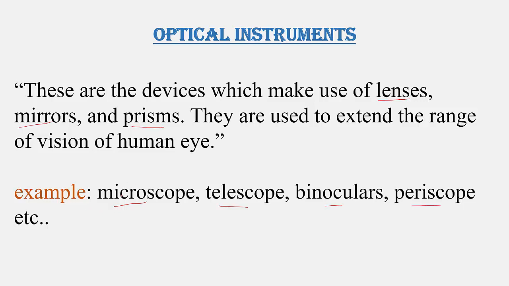So these are artificial optical instruments which can extend the range of vision, so we call them optical instruments. Right? Optical instruments are the devices which make use of lenses, mirrors and prisms. They are used to extend the range of vision of the human eye. Here we are going to study in detail about the microscope and telescope.